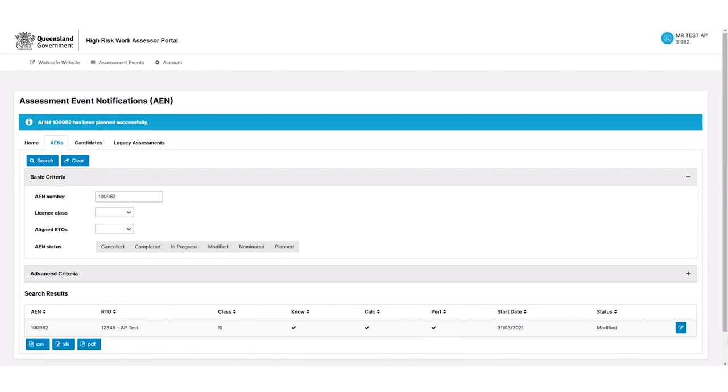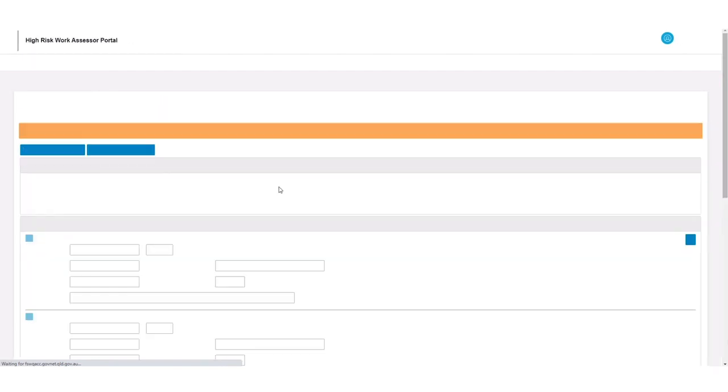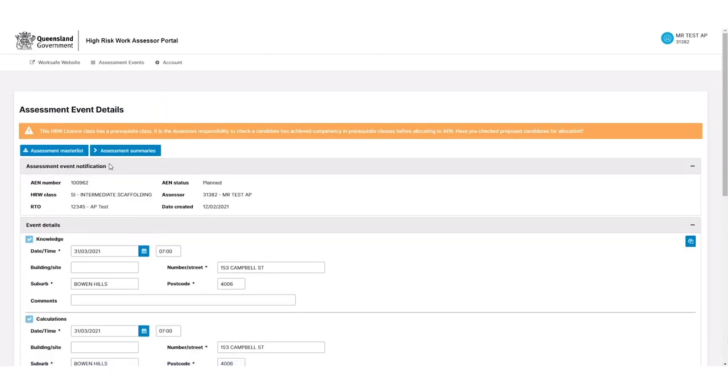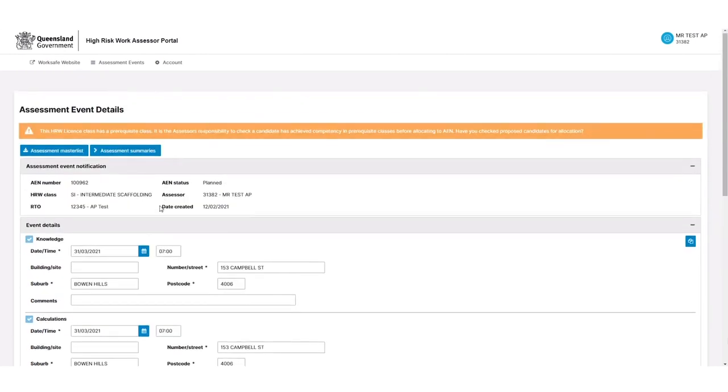So once we hit the plan button, we'll see that our assessment event number 100962 has been planned successfully, and if we do another search, we'll see the status has changed to planned. If we now go back into this assessment event, the final activity about modifying assessment events is that the knowledge, calculations, and performance dates and start times can be edited before the assessment event starts.